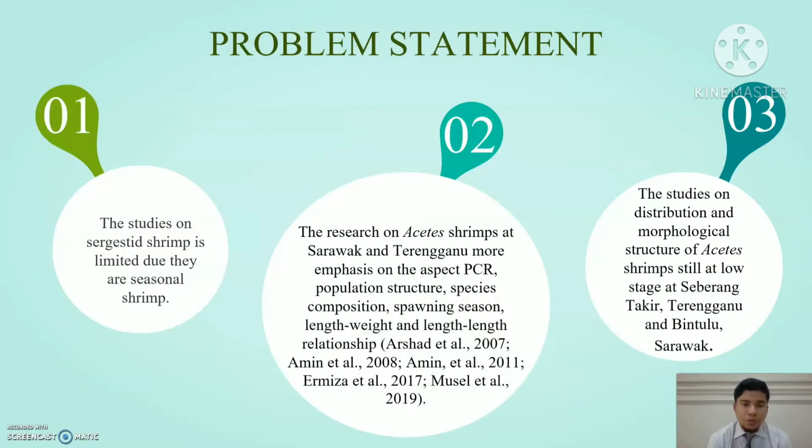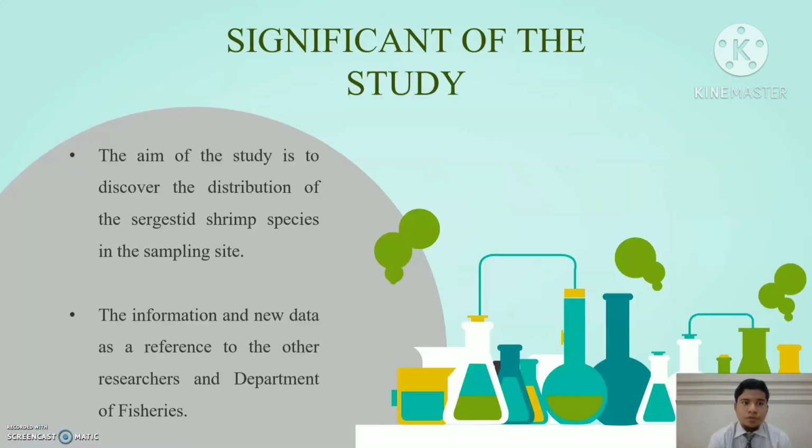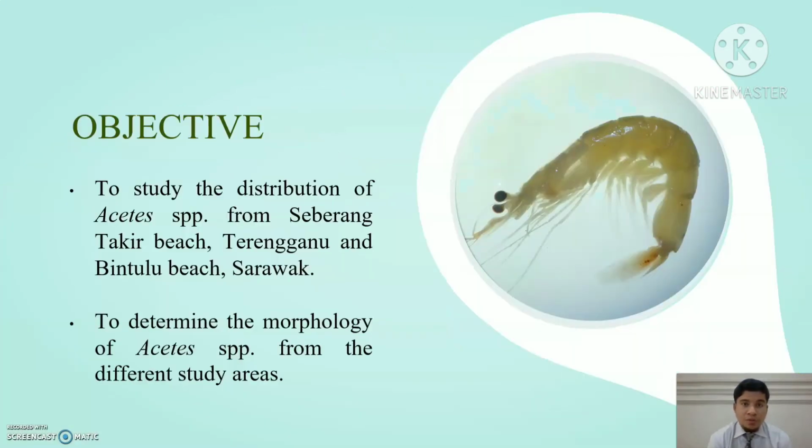Asian and African waters. For the problem statement, the study on Sergestidae shrimp is limited because they are seasonal shrimp. The research on Sergestidae shrimp at Sarawak and Terengganu emphasizes more on the aspects of population structure, species composition, spawning season, and length-weight relationship. The aim of the study is to discover the distribution of the Sergestidae shrimp species in the sampling sites and to provide new information and data as a reference to researchers and the Department of Fisheries.